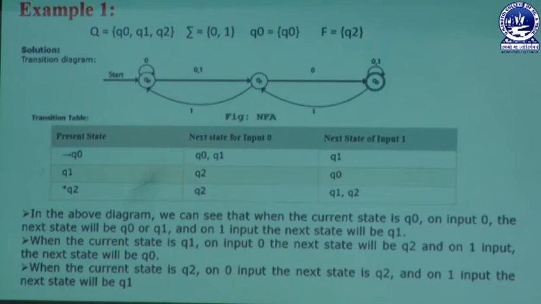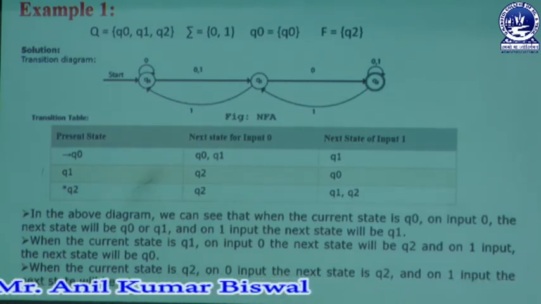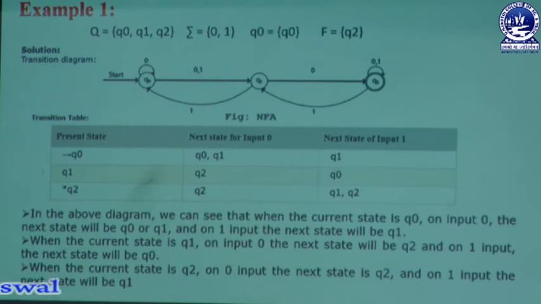In that moment we are getting q1, and it is only possible in the case of NFA. In the case of DFA we never take 0 and 1 to different states from the same state, because it is not possible in DFA, but in NFA it is possible. Similarly, whenever the user puts 0 at state q0, it is self redirected. As well as at q1, whenever the user puts input symbol 0, it creates a new state, q2.